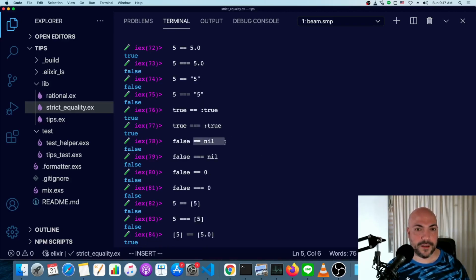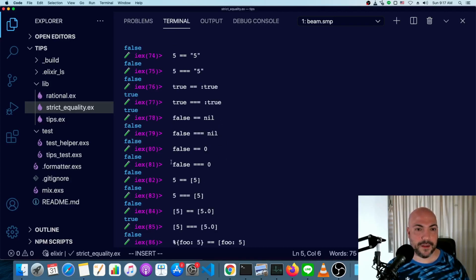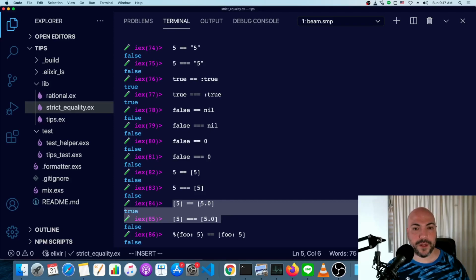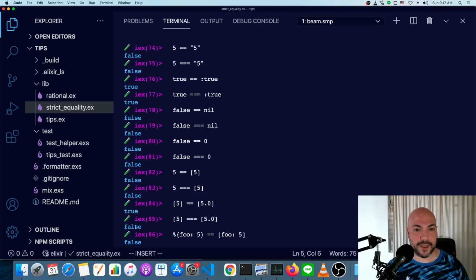False is not double equals or triple equals nil, and same thing with 0. False is not 0. The double equals, triple equals does matter between integers and floats. Even when you've got them embedded inside of a list, we get a distinction here.